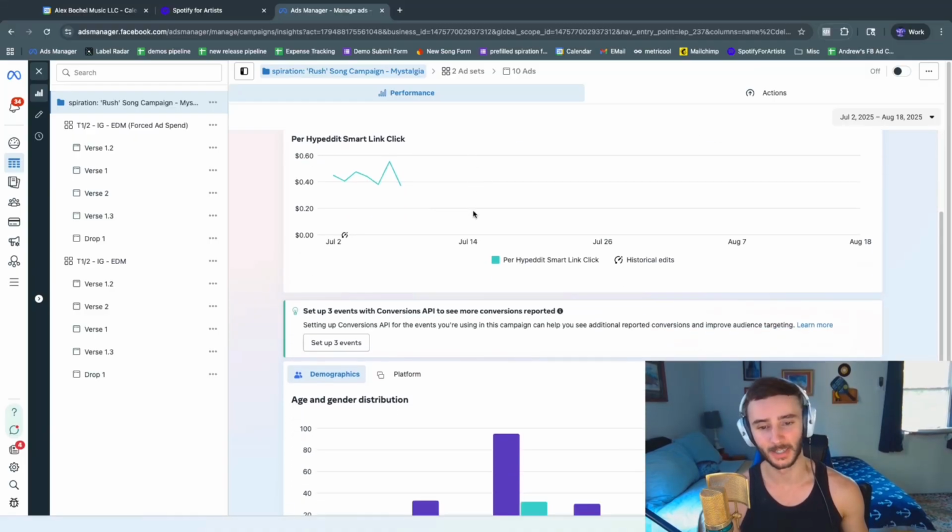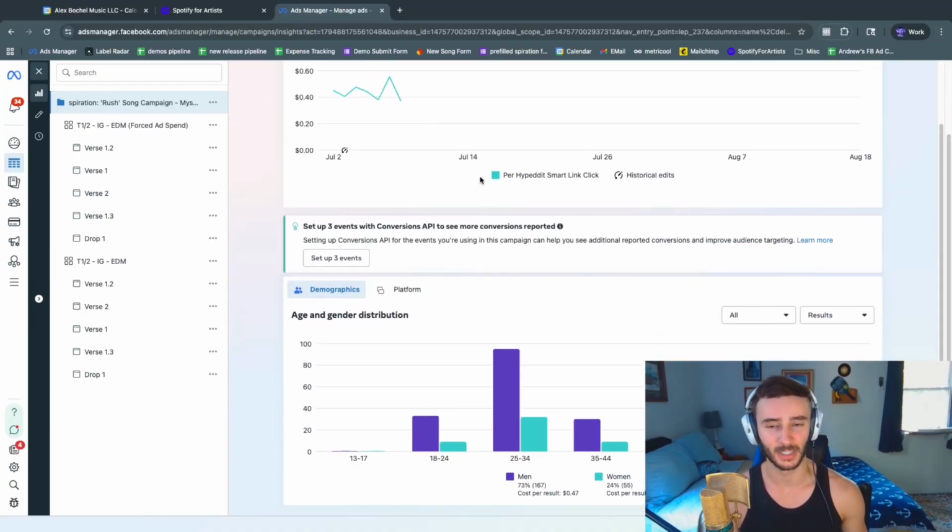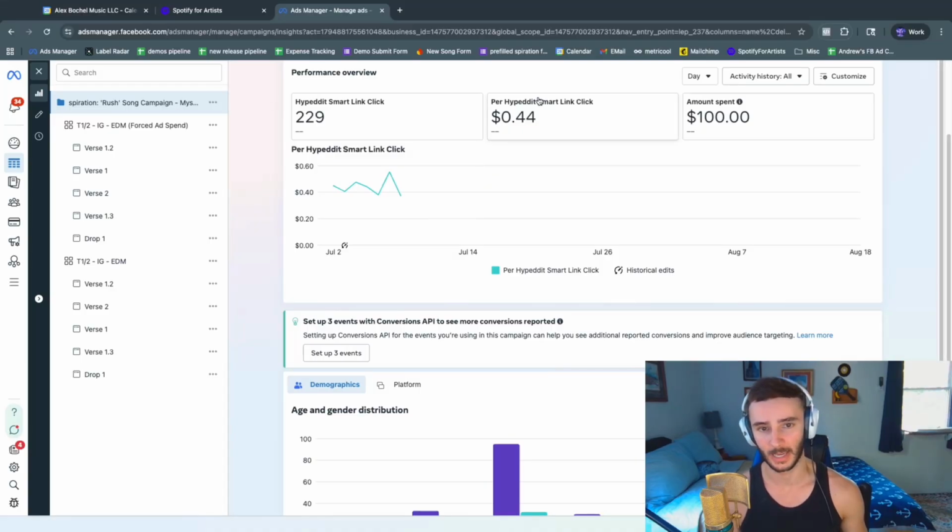This is a surprising stat for this song because the song actually did extraordinarily well despite cutting off the campaign super early. And that just means a lot of the heavy lifting was done by promotion method number 2.